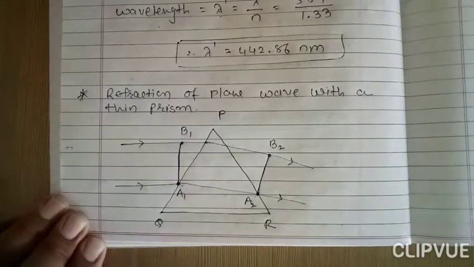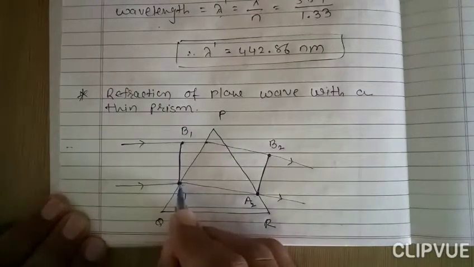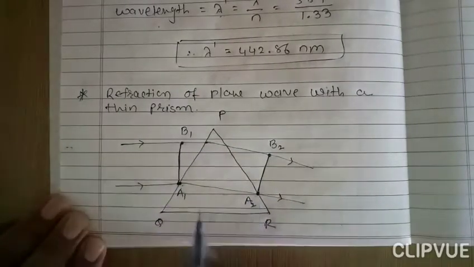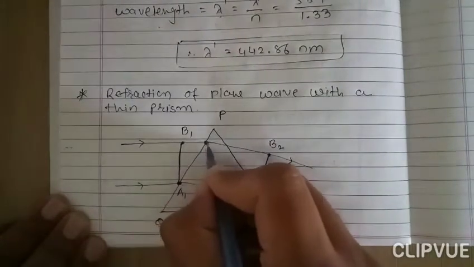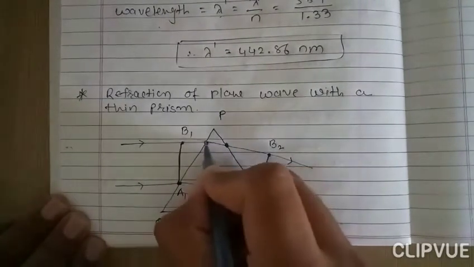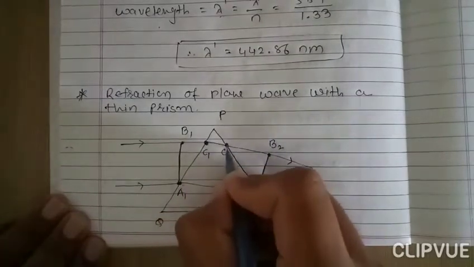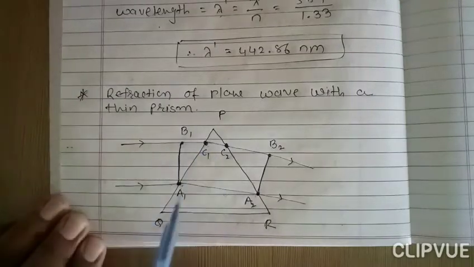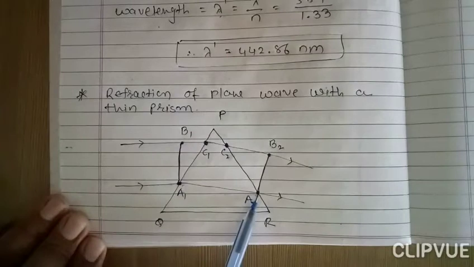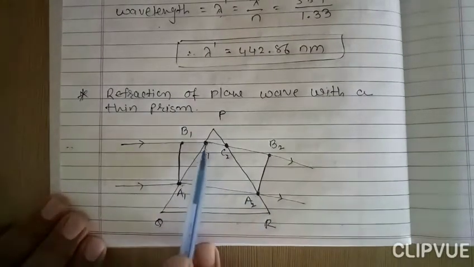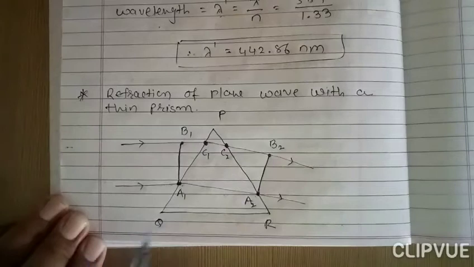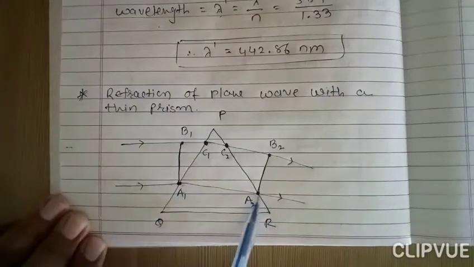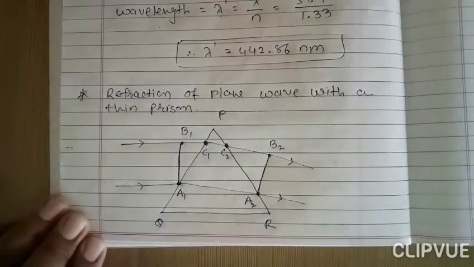Consider, see, this is the first surface of the prism, this point we can say A1, and this point A2. See here this point and this point, suppose this is C1 and this is C2. So from the figure we can say that the path A1 to A2 is larger than the path C1 to C2. So we can say that this wave travels more in the prism as compared to this, right?